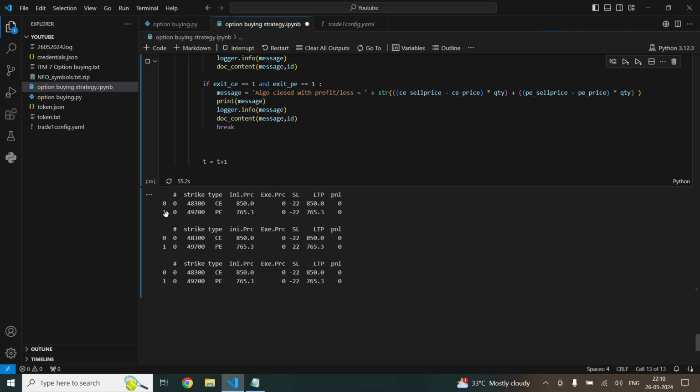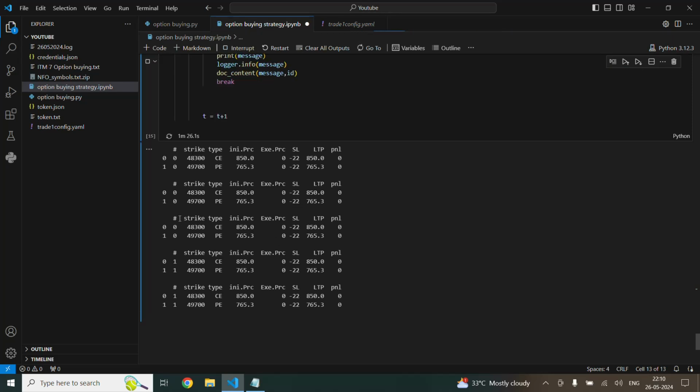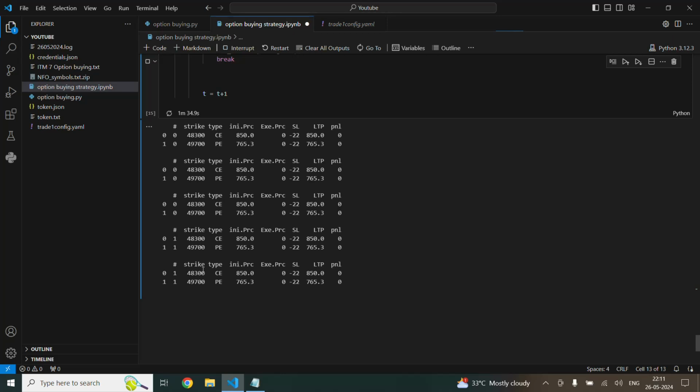So this condition basically checks the entry condition once in 3 readings. So I have given 0 in the first one. This means the entry condition will not be checked. When it becomes 1, the entry condition is checked, and then it will be repeated again 2 times every 10 seconds. We check every 20 seconds. Once this is done, again it will come as 1 minute, so it will again check the entry condition.